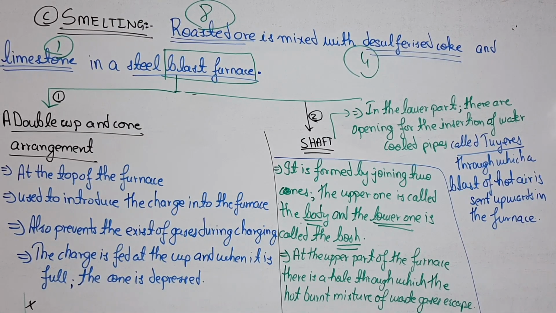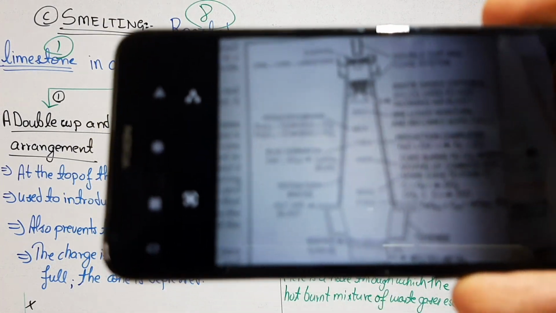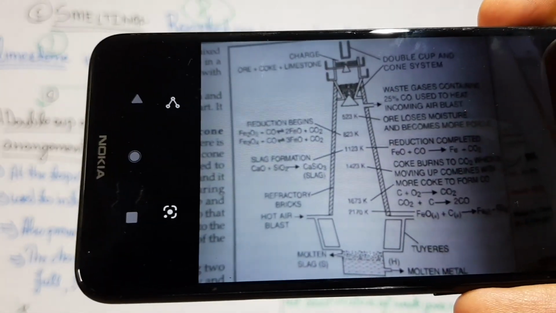So from the above, this charge has been introduced by lowering the cup and cone arrangement, and at the same time the furnace is lit and a hot blast of air, which is heated to about 1000 Kelvin, is sent upwards through the tuyeres. These are the tuyeres. Kindly once again have a look over here. This lower portion is the tuyeres.